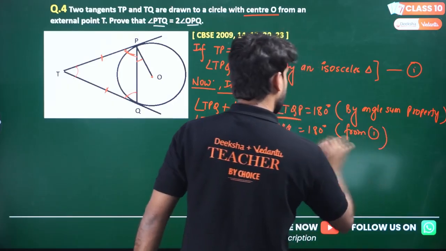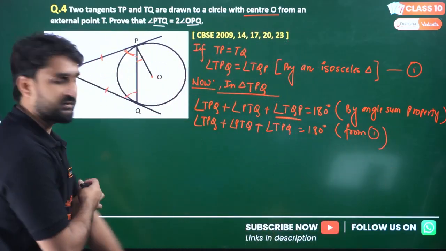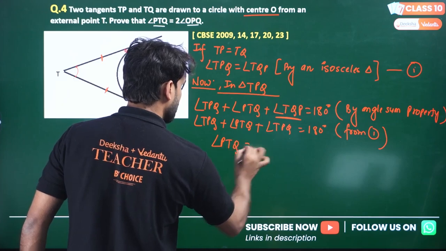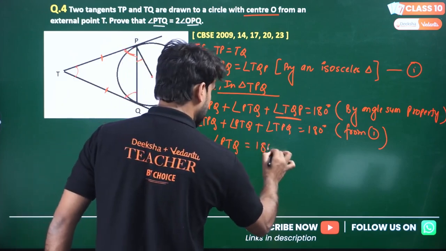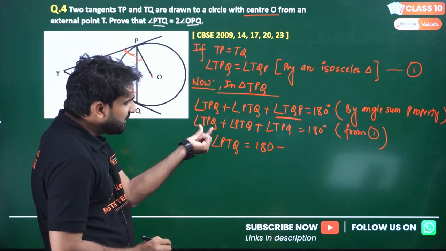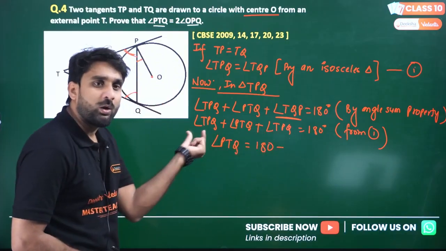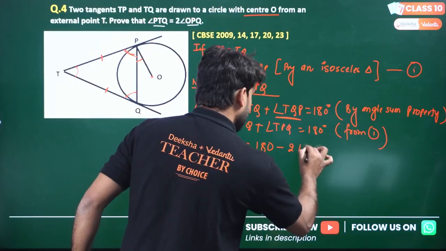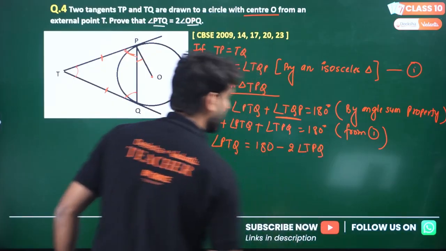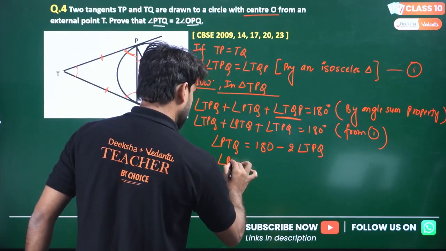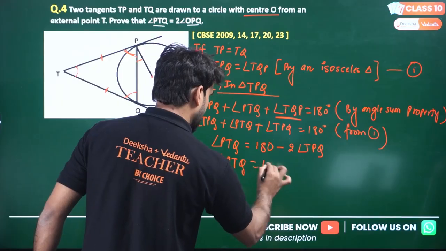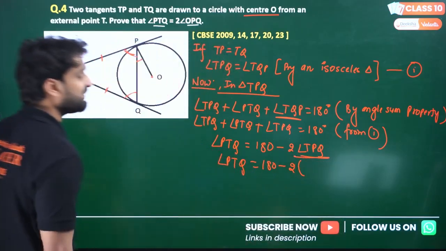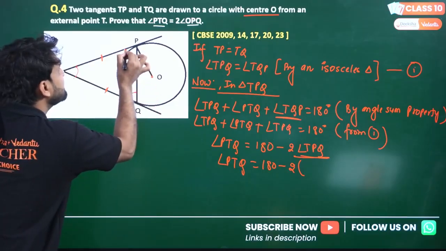I hope now the thing is clear to everyone. Can we write this as angle PTQ equals 180 minus TPQ minus TPQ? One TPQ, other TPQ will be 2 TPQ. So angle PTQ will be equal to 180 minus 2 TPQ. Where is TPQ? This is TPQ.